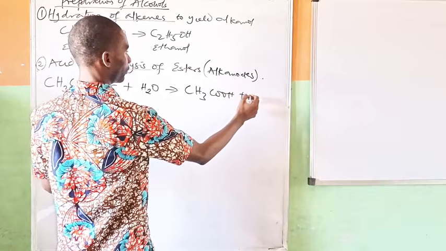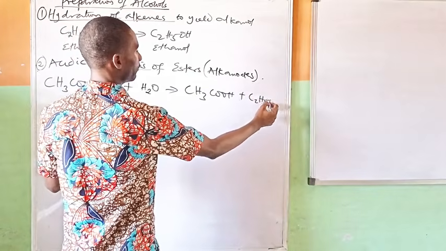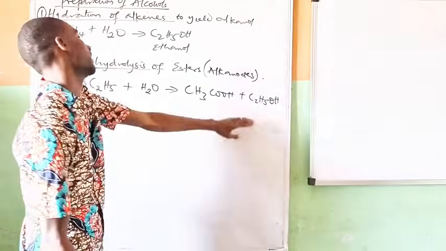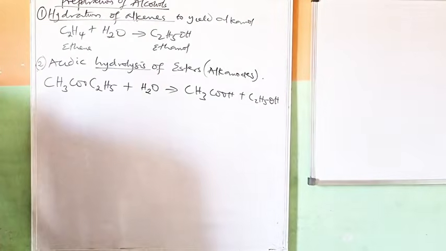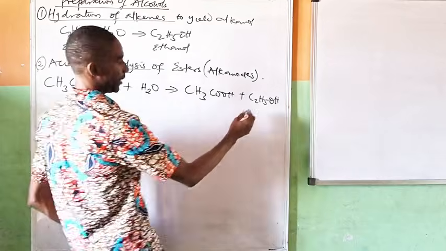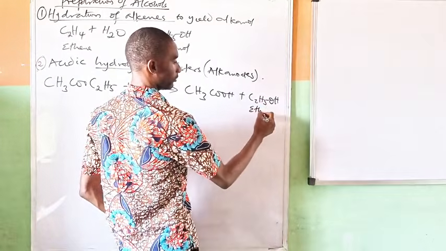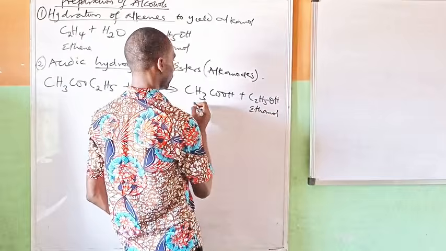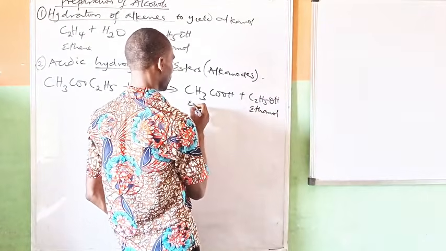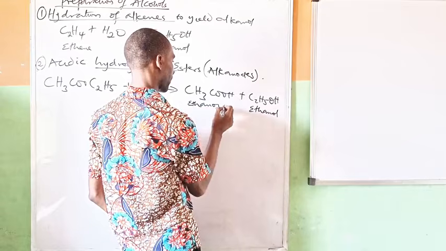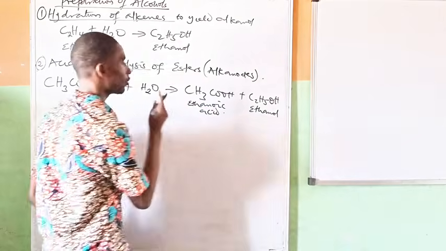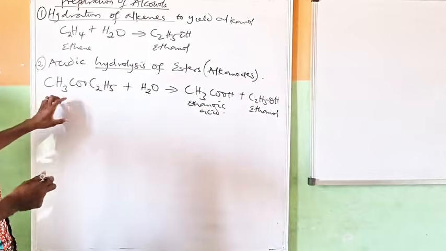So if I add water here, I'm going to have CH3COOH plus C2H5OH. This is my alcohol, ethanol, and this is my ethanoic acid. So I've been able to prepare ethanol from ester.